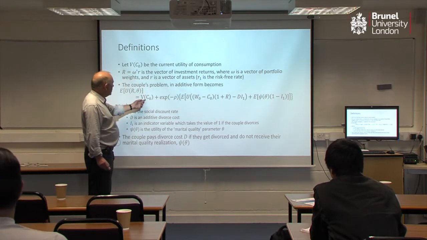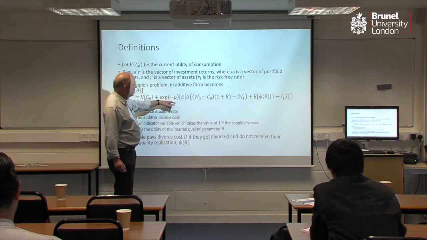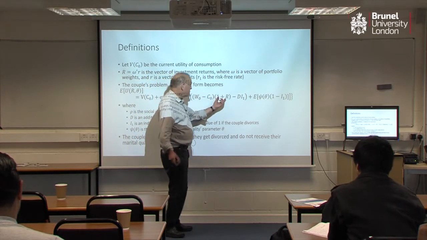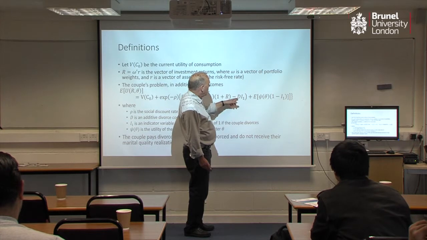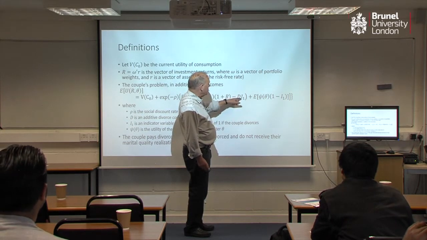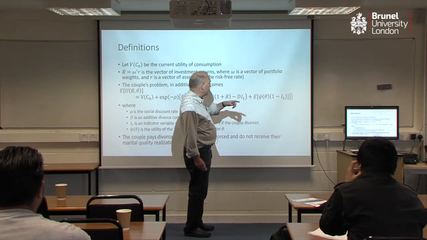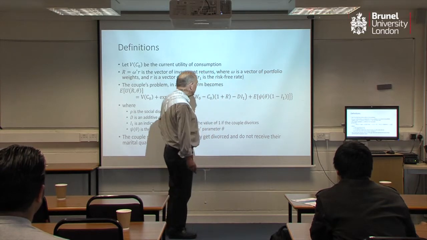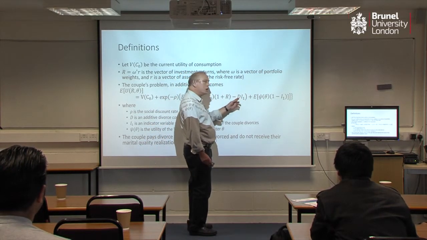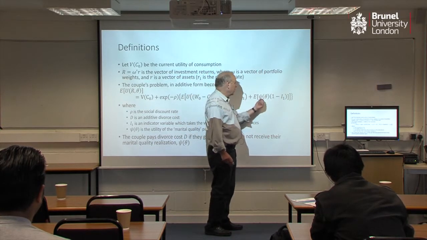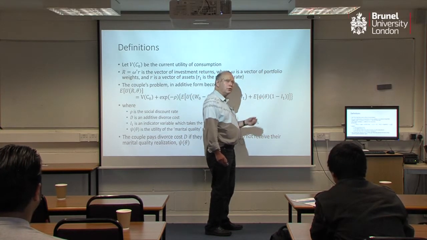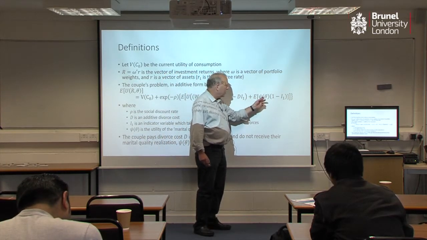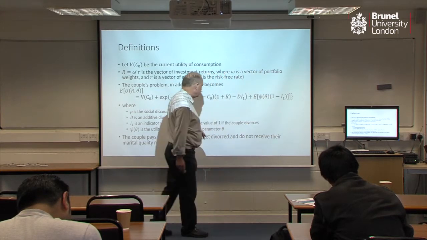My expected utility is my current utility of consumption, discounted by the discount rate, plus the expected utility of what I invest times the return I get on my investment, minus a fixed cost of divorce D times I1, which is a variable I choose in the future, which is going to be 1 or 0 depending on whether I get divorced or not. If I get divorced, I subtract the cost. If I don't get divorced, I experience marital bliss, where psi theta is the utility function of marriage, and theta is the actual value of marital quality.